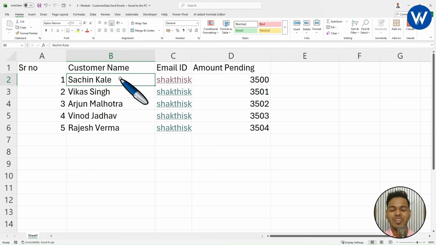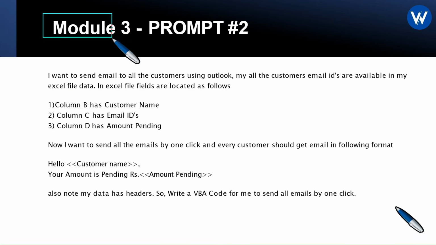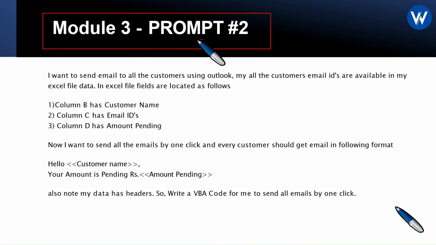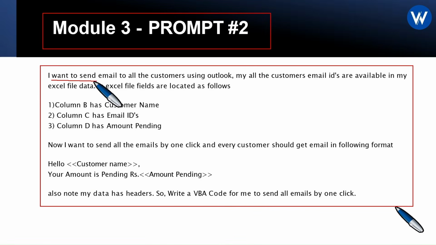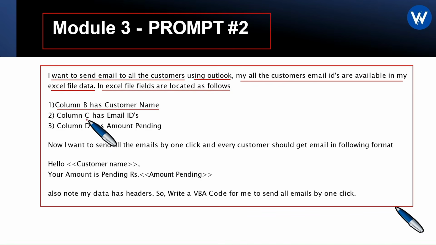Yes, it is shocking. Let's understand the prompt. On the screen you can see module 3 prompt 2. So this is the prompt I have taken. I want to send email to all customers using Outlook. All my customer email IDs are available in my Excel file. In the Excel file, fields are located as follows: column B as customer name, column C as email ID, column D as amount pending.